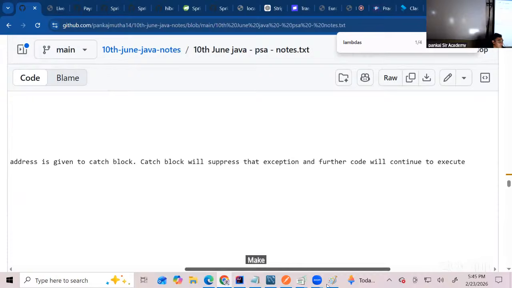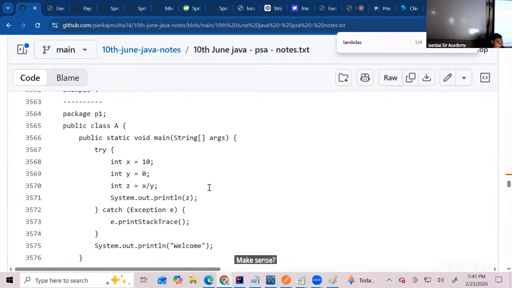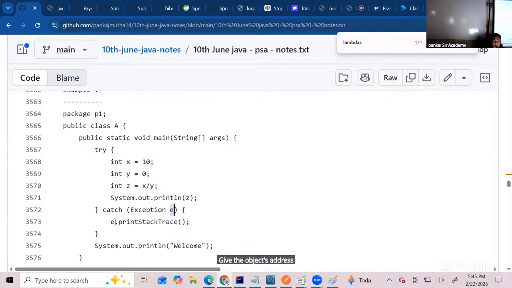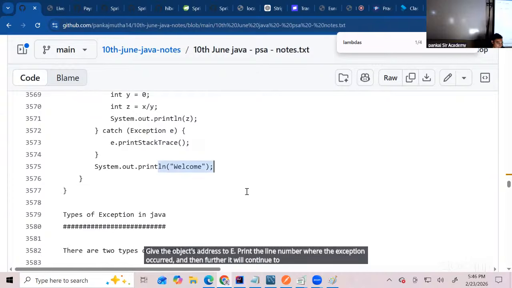Make sense? Now, observe, in this case, the exception will occur at this line. So this will create an exception object. When I say this will create, the try block will create the exception object at this line, give the object's address to E, print the line number where the exception occurred, and then further it will continue to print welcome.